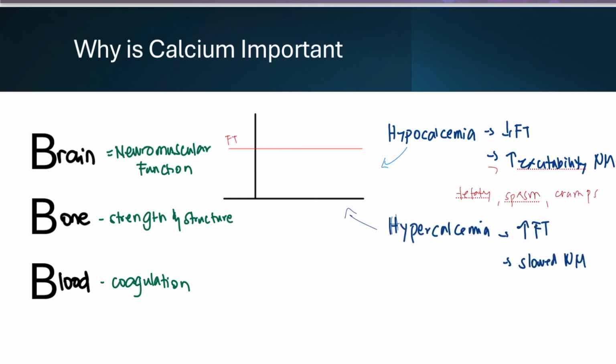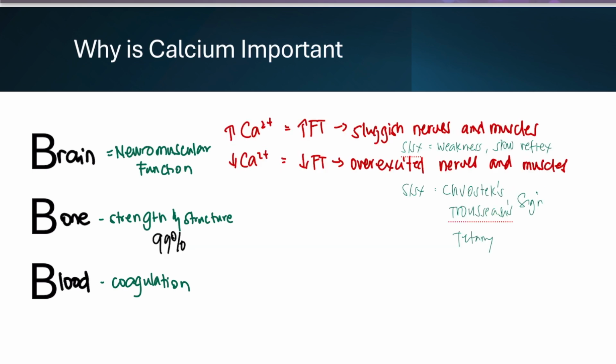In hypercalcemia, nerves and muscles become sluggish. High calcium level in the body raises the threshold, meaning a stronger stimulus is needed to reach the threshold and generate an action potential. Meanwhile, a normal or usual stimulus will not reach the threshold, therefore leading to weakness and sluggish reflexes. For bone strength and structure, 99% of calcium is stored in bones. Hormones regulating calcium include PTH and calcitonin.